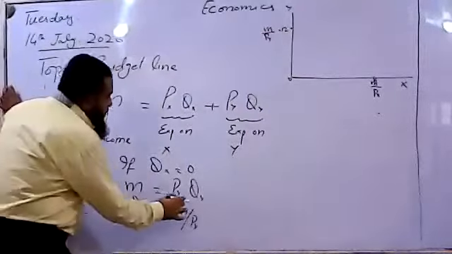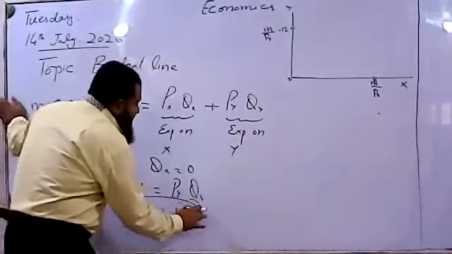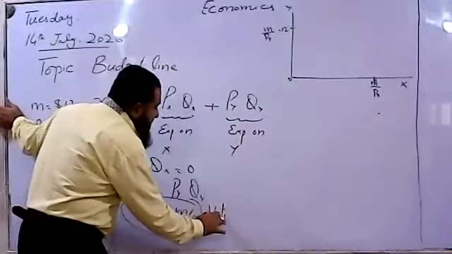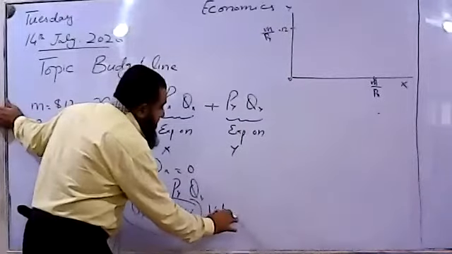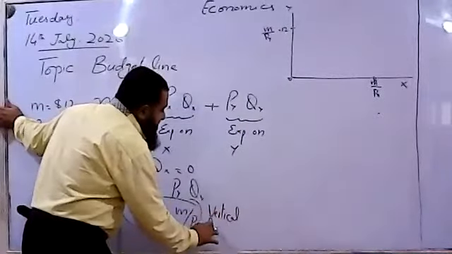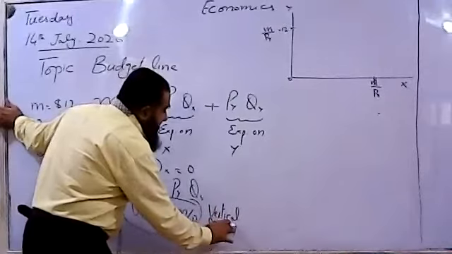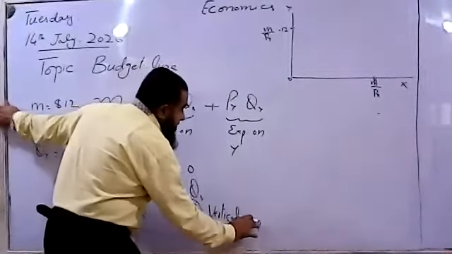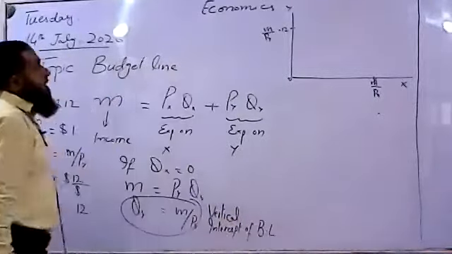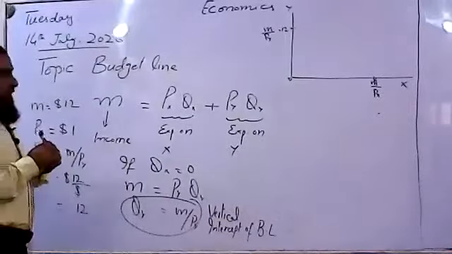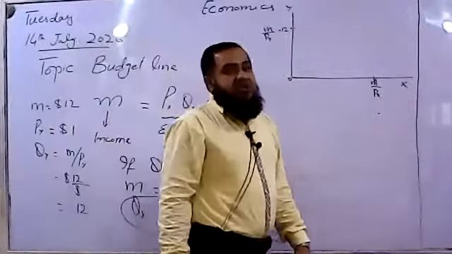So this is called what? The vertical intercept of the budget line. So these are the two intercepts, the two extreme conditions.